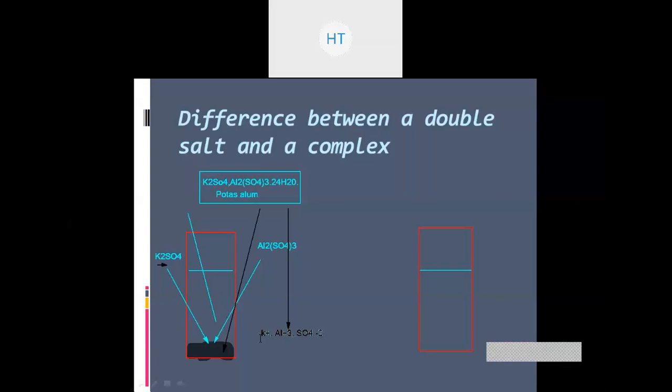यानी कि क्या हो रहा है, डबल सॉल्ट जब हम पानी में डालेंगे तो वो dissociate हो जाएगा, it will break down into its constituent particles. On the other hand there are particular compounds. Now observe the compound carefully here. There are compounds such as, यहाँ पर देखो, I hope you can see that we are using a cobalt type of complex. So we are going to use a cobalt complex here.